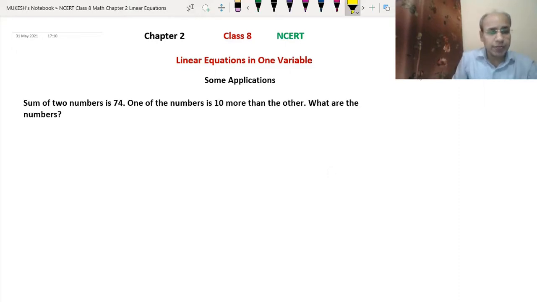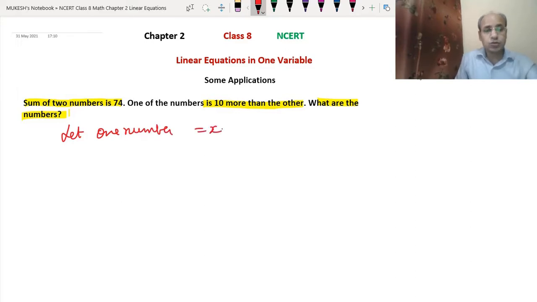The example says that the sum of two numbers is 74. There are two numbers whose sum is 74. One number is 10 more than the other. Then what are the numbers? We have to find the two numbers. Let's start with an assumption. Let one number be x. What is written is that the other is 10 more, which means the other number is